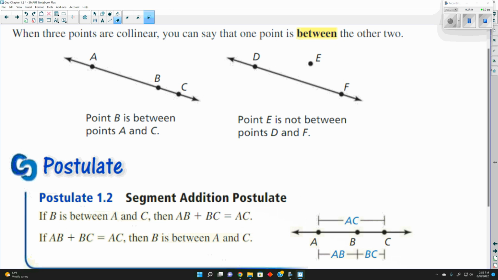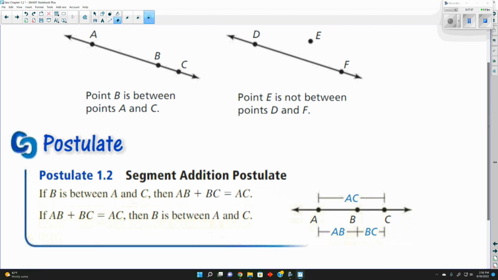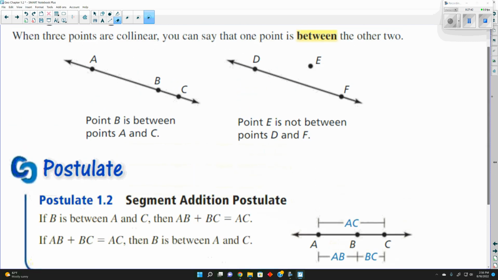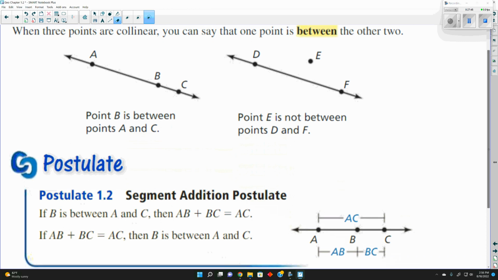If B is between A and C, y'all can write this if you want. Just give me a second and we'll explain through it, and then you can write your translation of it. So it says if B is between A and C, then AB plus BC will give us AC. So it's like dividing the distances and just adding the distances to get the whole distance.